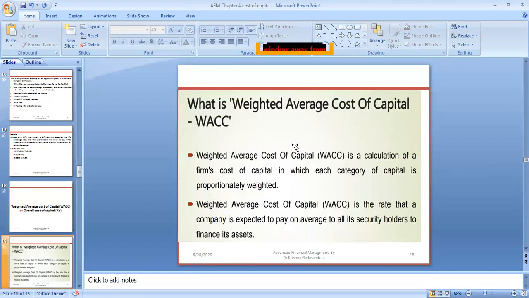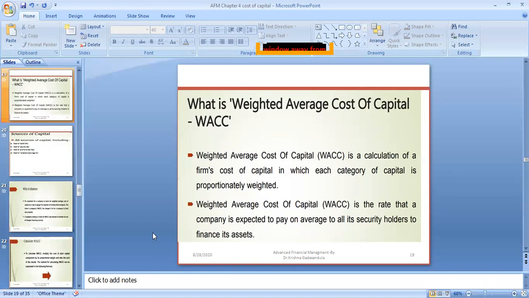What is the weighted average cost of capital? The weighted average cost of capital is a calculation of the firm's cost of capital in which each category of capital is proportionately weighted. It is the rate that a company is expected to pay on average to all its security holders to finance its assets. Because they have to finance these assets, they are using debt, equity, preference, all sources of finance. So what cost are they paying together to the security holders of the company?